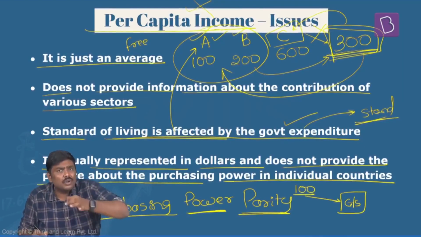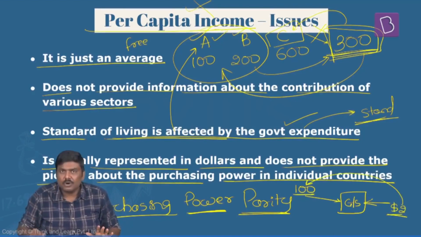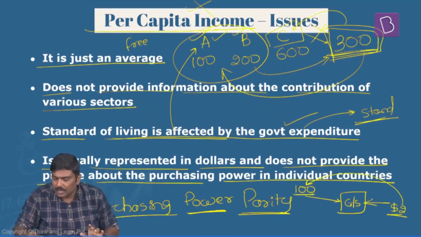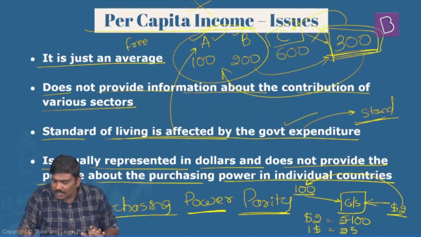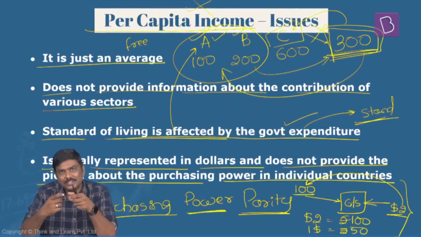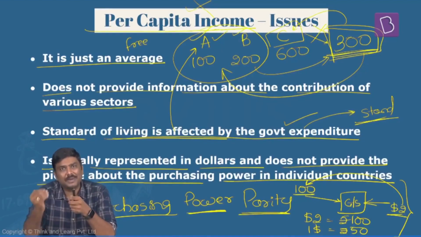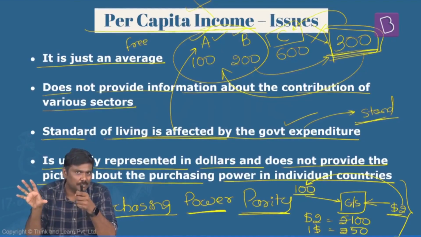For the same quality of goods and services in USA, if they are spending $2, then based on the purchasing power parity, we will come to a conclusion that $2 is equal to 100 rupees, then $1 is equal to 50 rupees. This concept is called purchasing power parity. That is, to get access to the same standard of living or quality of lifestyle in different countries, how much should be the money spent? That is the purchasing power parity.